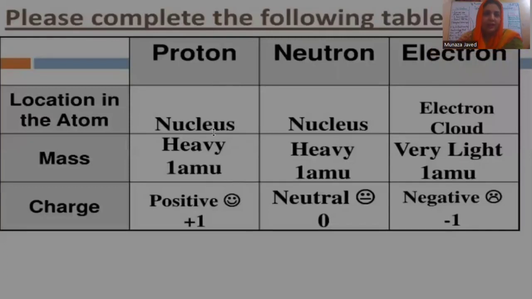You know that very well. Complete the table. It's already completed for you. The location of the proton is the nucleus, the location of the neutron is the nucleus, and the location of the electron is the cloud. What is the mass? A proton has a mass of 1 AMU. A neutron has the same mass. An electron is 1800 times smaller than that, very light. What is the charge of a proton? Positive. Of a neutron? Neutral. Of an electron? -1. That's why the electron is not happy. Now we will move on.